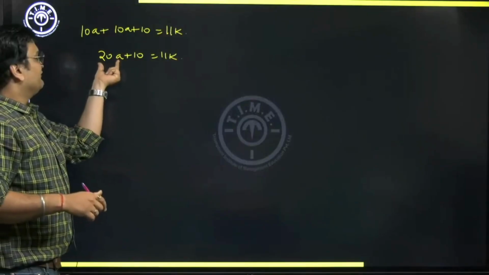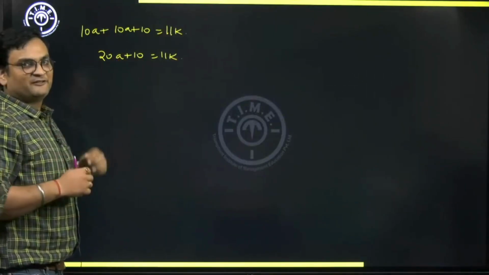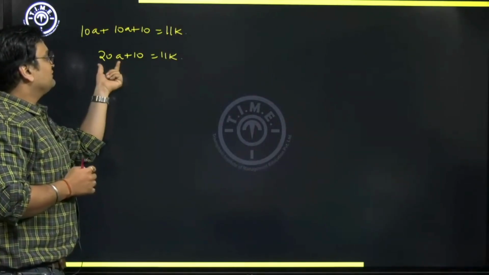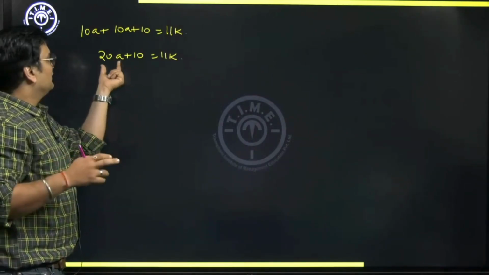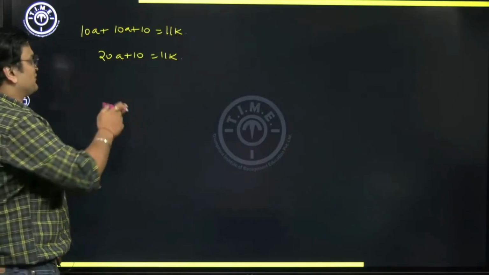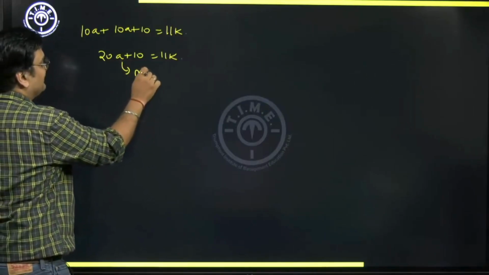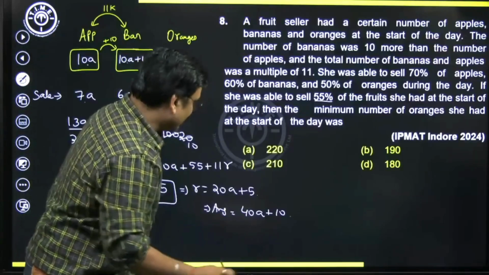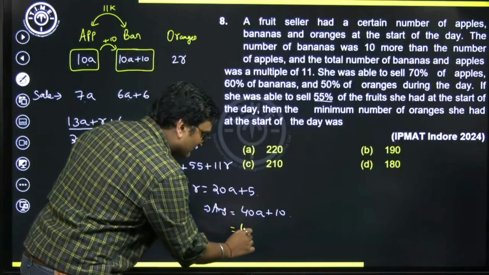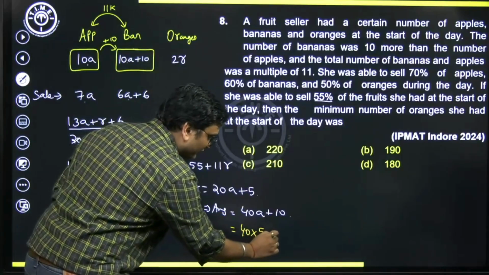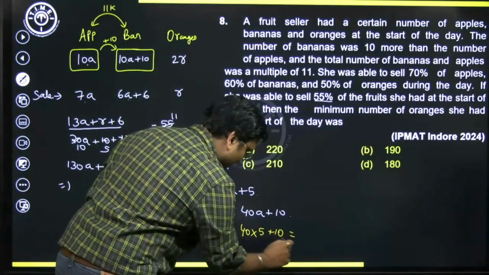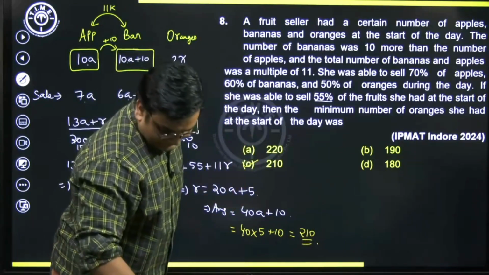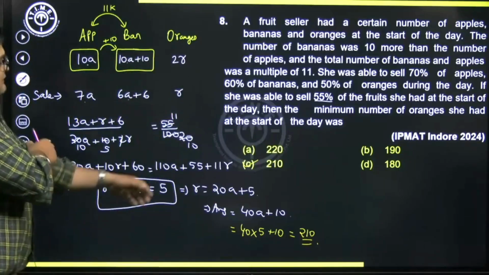Substitute. If I put A equal to 1, this is 30. 30 is not a multiple of 11. No. Can A be 2? No. Can A be 3? 20 into 3 is 60, plus 10, 70. No. 4 also no. 5 is possible. So from this equation, can I say the minimum value of A happens to be 5? So going back, I want my answer to be minimum. So it's going to be 40 into 5, the minimum value of A, plus 10, which is going to be what? 210. So option choice C is going to be our answer.